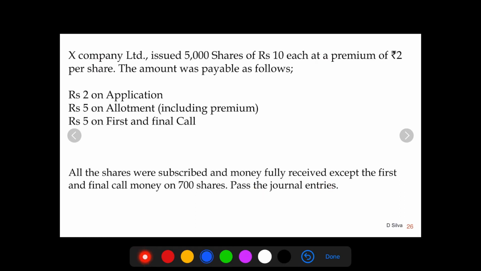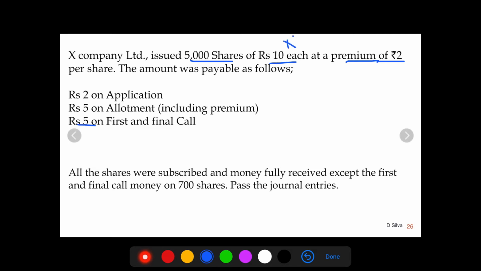So X company has issued 5,000 shares of rupees 10 each at a premium of rupees 2 per share. Now we need to identify whether the share is being issued at par or premium. It is very much clear in the question, it is issued at a premium. But let's do the calculation.